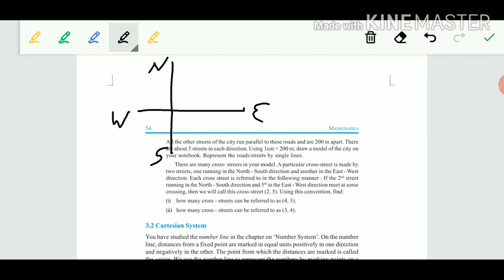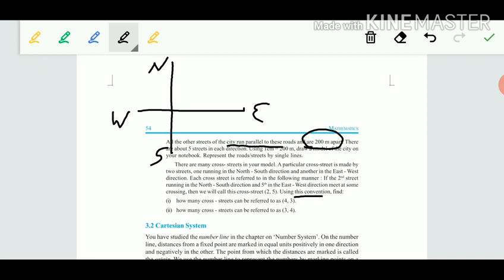All the other streets of the city run parallel to these roads. Other streets are given; these are the main roads. Some streets are parallel to the east-west road and some are parallel to the north-south road. They are 200 meters apart.